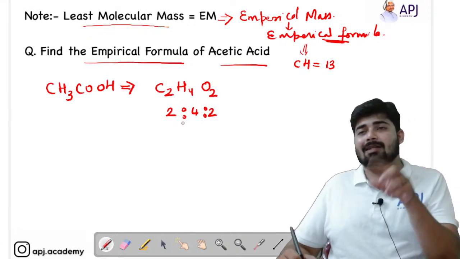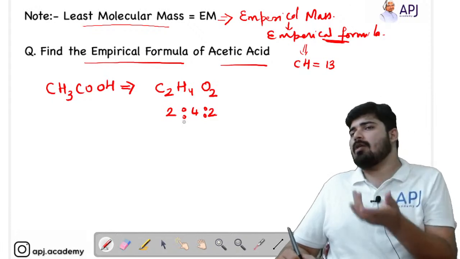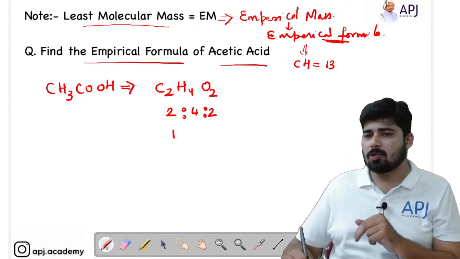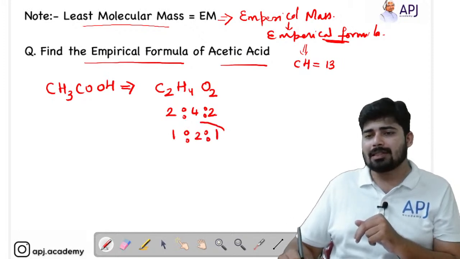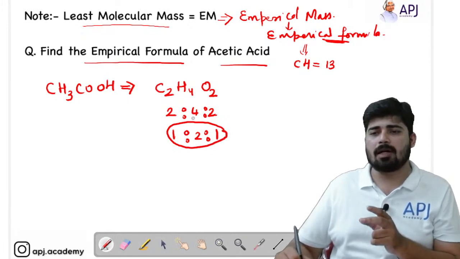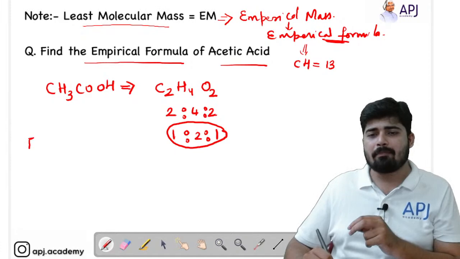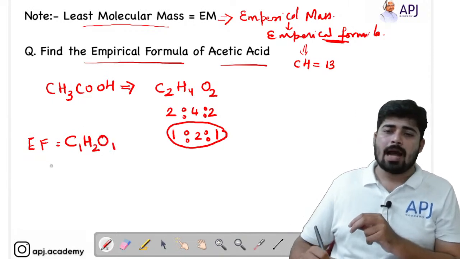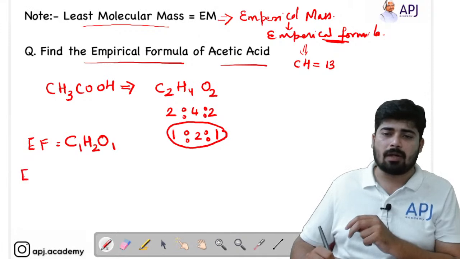Now we have to cancel the common term. What is the common term here? You can see that 2 is common in everyone. So you can cancel that 2. So you will be getting a ratio of 1:2:1. This is the simplest ratio that corresponds to the empirical formula. So I can write that the empirical formula of acetic acid is C1H2O1.